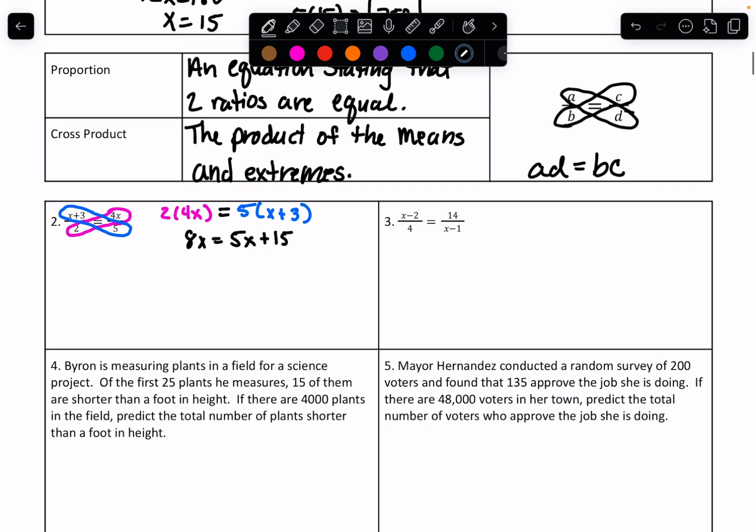So if you're afraid of messing up the distributing, go ahead and write the colorful part. Now we subtract 5x from both sides. Divide by 3 on both sides. And x is 5. On this side, we cross multiply. Now this one I would write, because we're going to have to FOIL this.